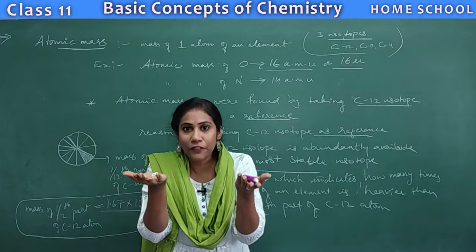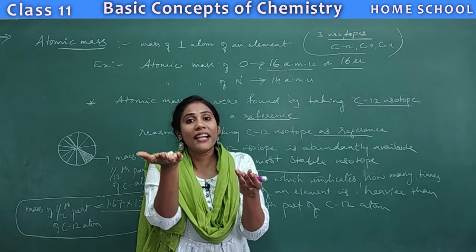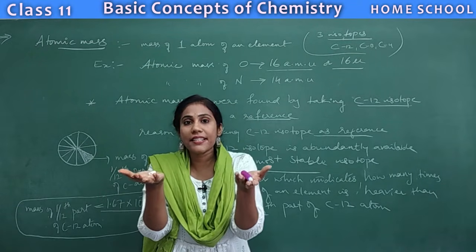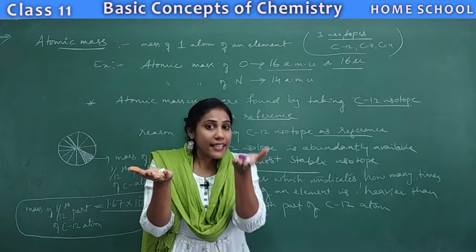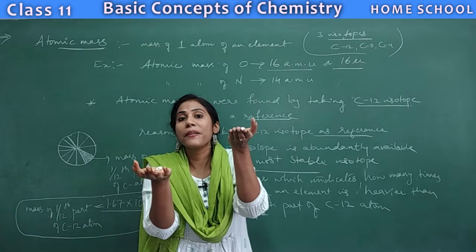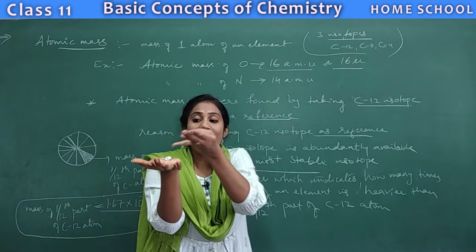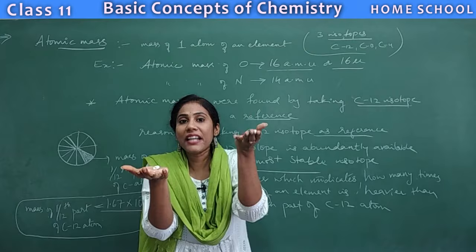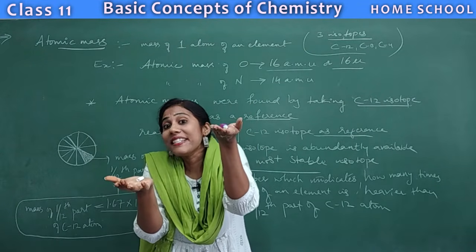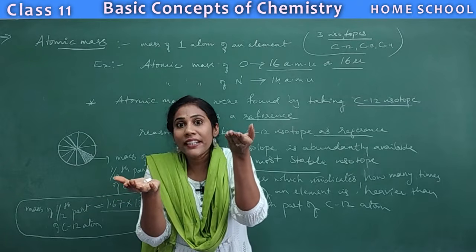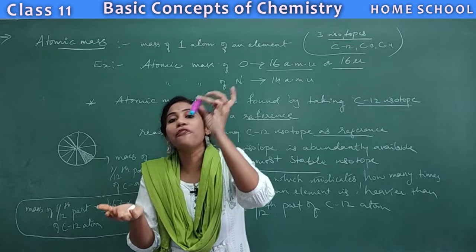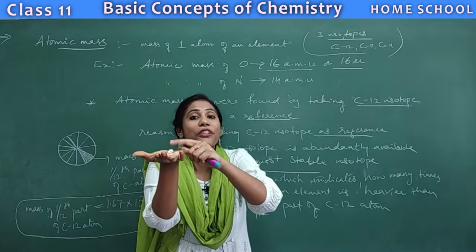If the small chalk piece is 1 gram, the mass of this chalk pencil is 10 times heavier, that means 1 into 10, 10 grams. That way I can find out the mass of unknown things in comparison to the reference.